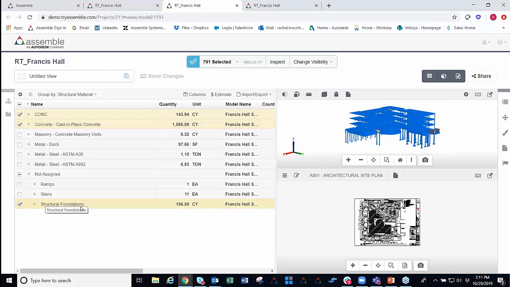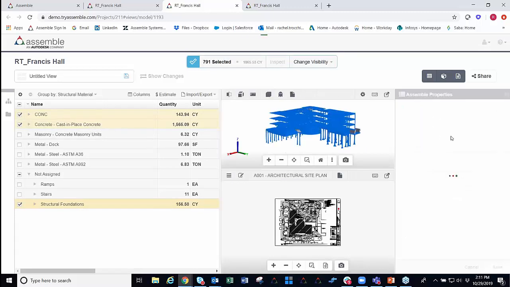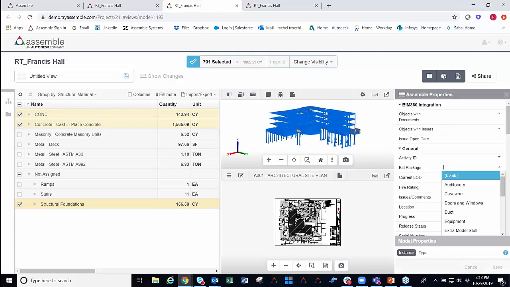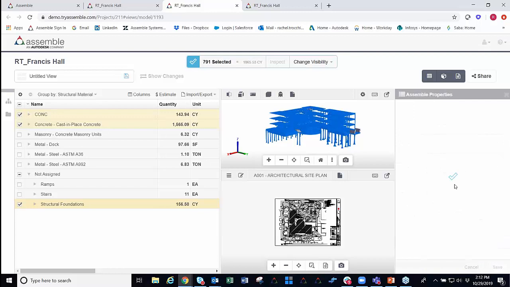So coming in and grabbing this structural foundation right in here, which I happen to know is concrete for this project, and also grabbing these other concrete groupings, I'm going to come over into my properties panel, and I'm going to condition this information right down into one common property. And for this example, we'll utilize our bid package property here. So once our properties panel loads up, we'll be able to hop right in and condition this information out. So just coming right in here, I'm going to type in concrete, add that in, and save this data down.